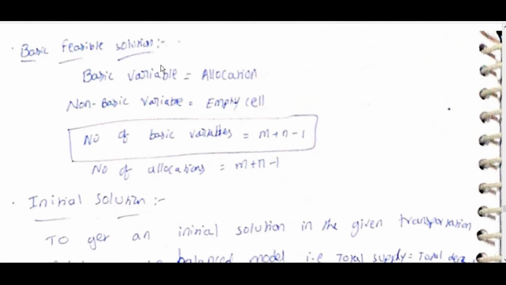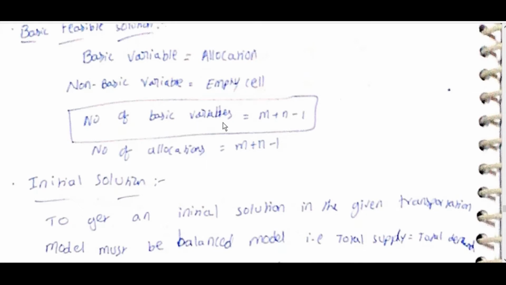Basic feasible solution: a basic variable is an allocation, and a non-basic variable is an empty cell. The number of allocations is m plus n minus 1.